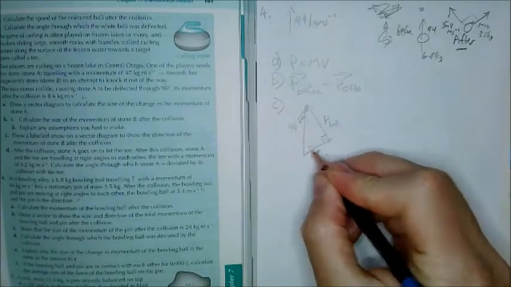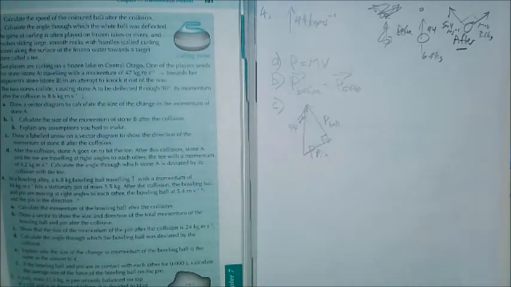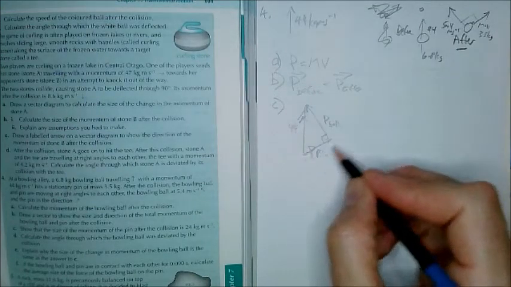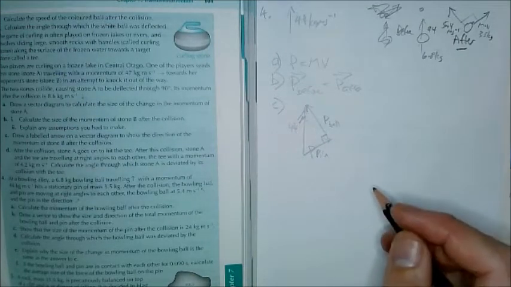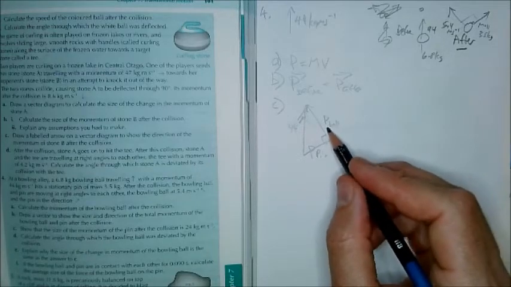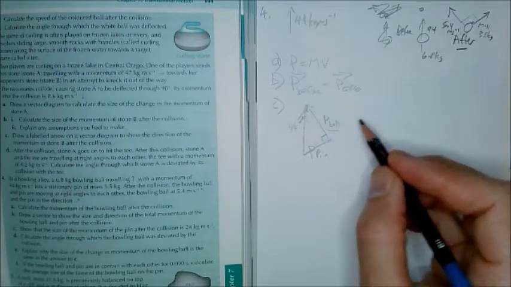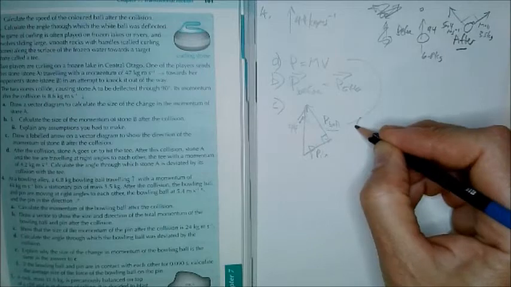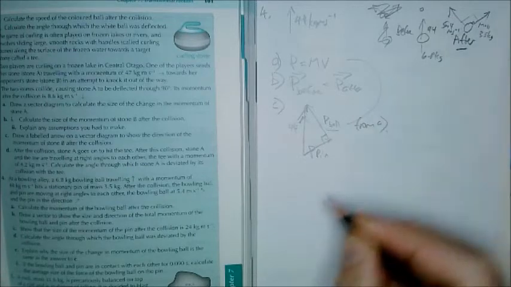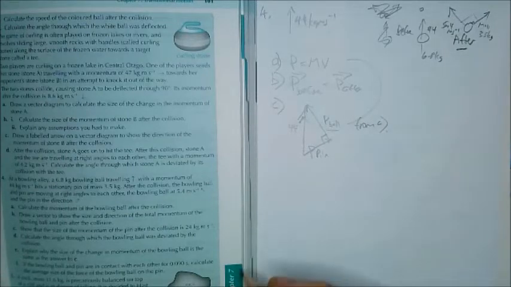The p of the pin and the p of the ball have to add up in Pythagorean sense to 44, and you know the p of the ball from part A. Okay, D.